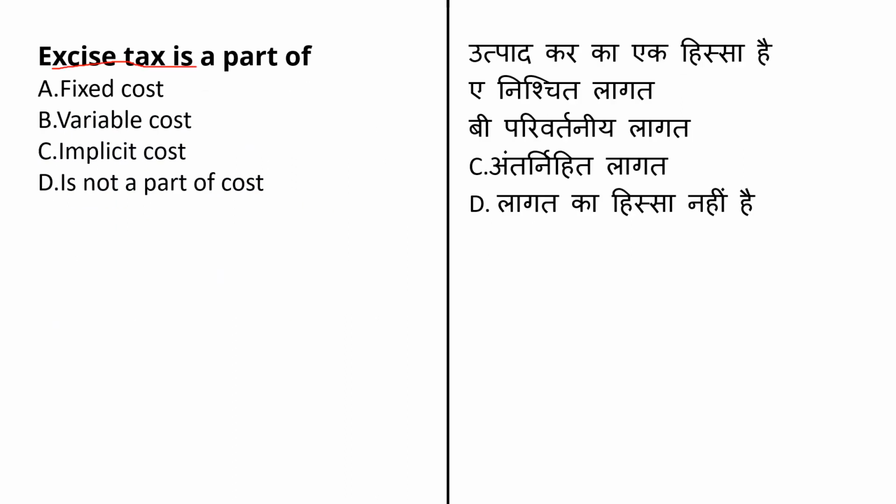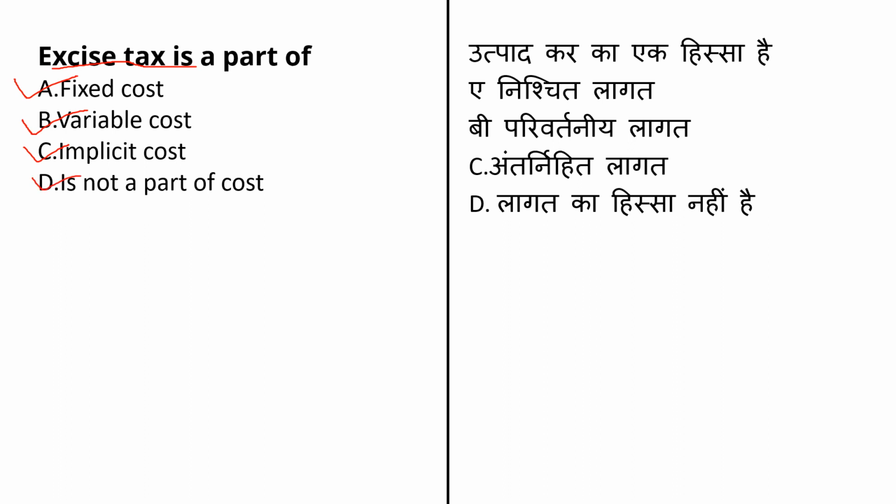Excise tax is a part of, and the options given are fixed cost. Fixed cost is a cost which will not get affected by any other changes. It will be fixed. Then is a variable cost. It varies from time to time. It depends upon how the company is working, whether it's purchasing or selling. It will directly affect the variable cost. Third option is implicit cost, and last option is not a part of the cost.